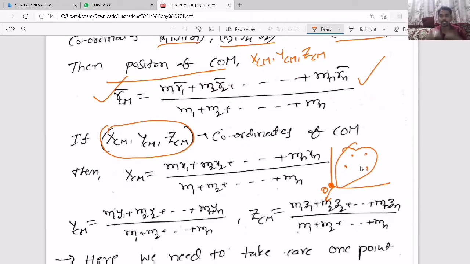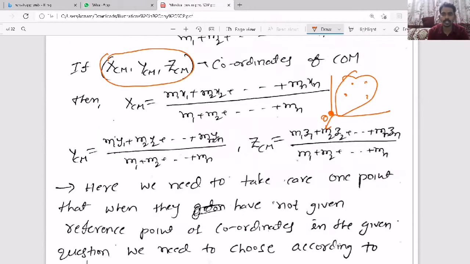But here, in case of entrance exams, sometimes they will mention the coordinates, like x1, y1, z1 for one particle, and x2, y2, z2 for another particle. Means they will give some numerical values. So they only specify the coordinates in the question. Then you have to substitute in the equation whatever we have for xcm, ycm and zcm.